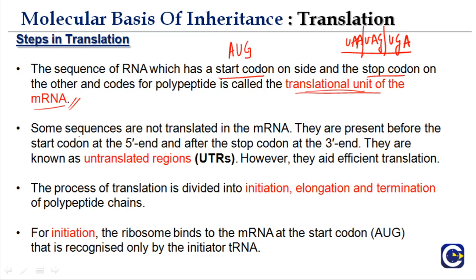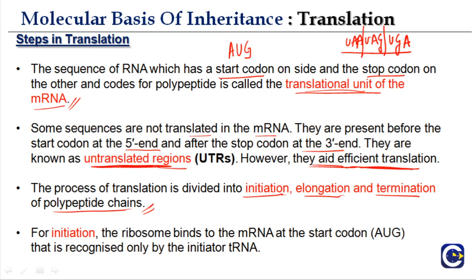Some sequences are not translated in the mRNA. They are present before the start codon at the 5' end and after the stop codon at the 3' end. They are known as untranslated regions, because they are not translated. However, they aid efficient translation, because most of the regulatory parts will be there, and we'll also see that in the regulation of gene expression in subsequent parts of this chapter, that these untranslated regions are very important because they aid in efficient translation. The process of translation is divided into initiation, elongation and termination of polypeptide chains.